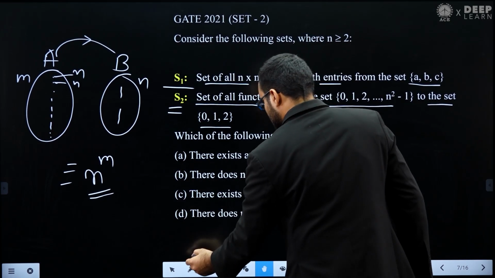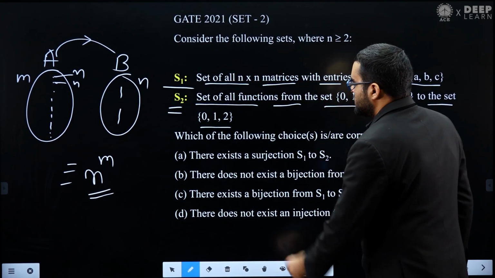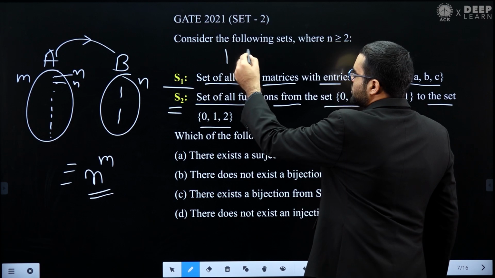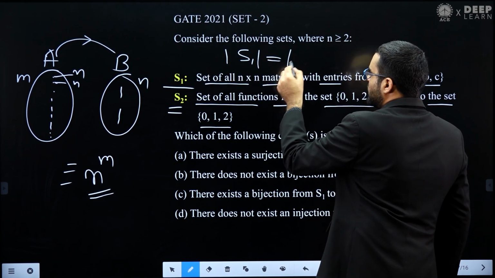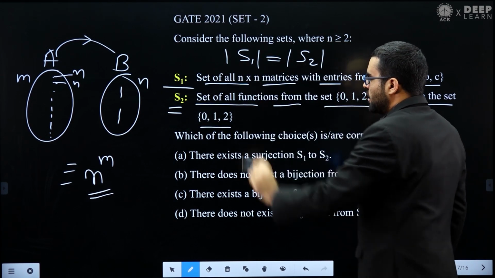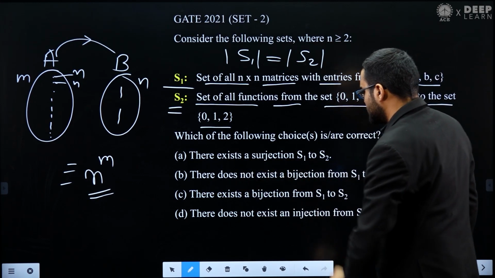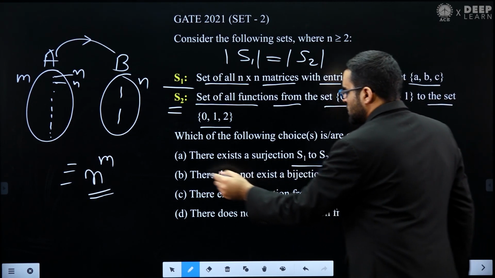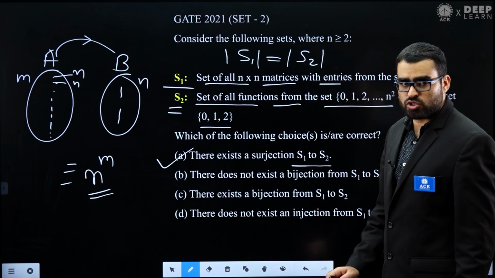What can I say? Yes, I can say that set S1 and set S2, remember, we have seen that both have the same cardinality. So there exists a surjection from S1 to S2. Yes, correct. Okay, a surjective function is possible.